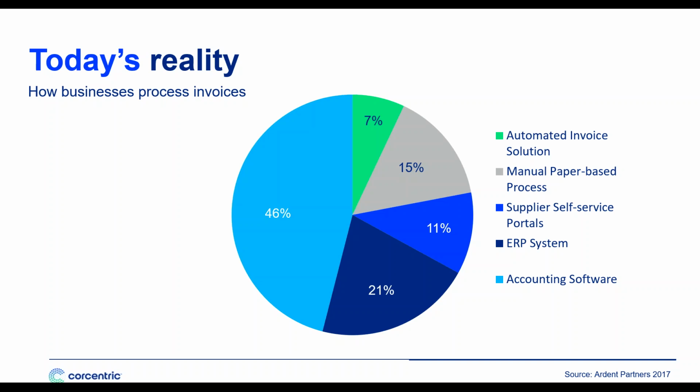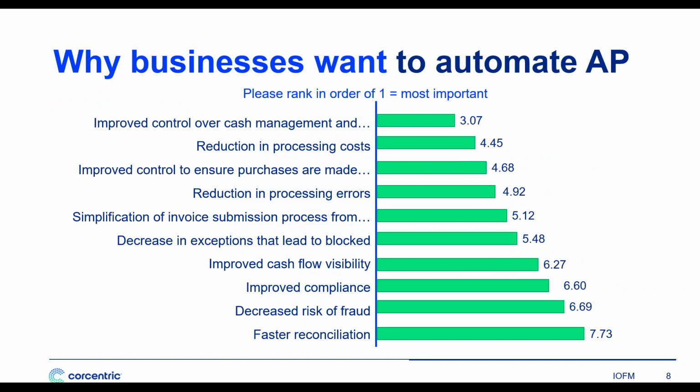Maybe they have a standalone portal that they set up some time ago for key suppliers who insisted on submitting invoices electronically. But in many cases, those folks are still doing a lot of manual intervention on those invoices. In fact, so much so that the majority of IOFM members admit that they manually handle the majority of invoices their organization receives.